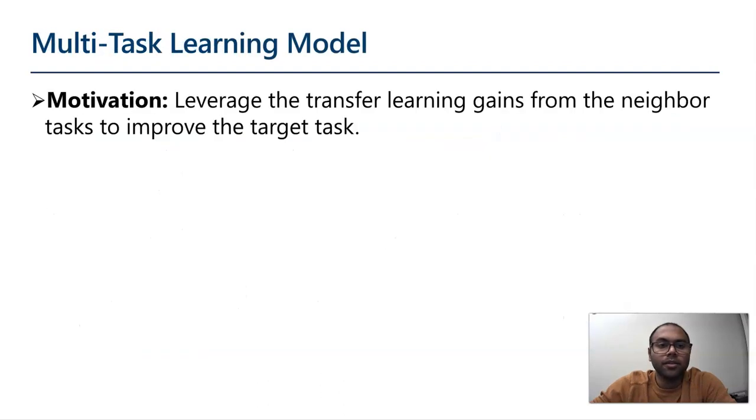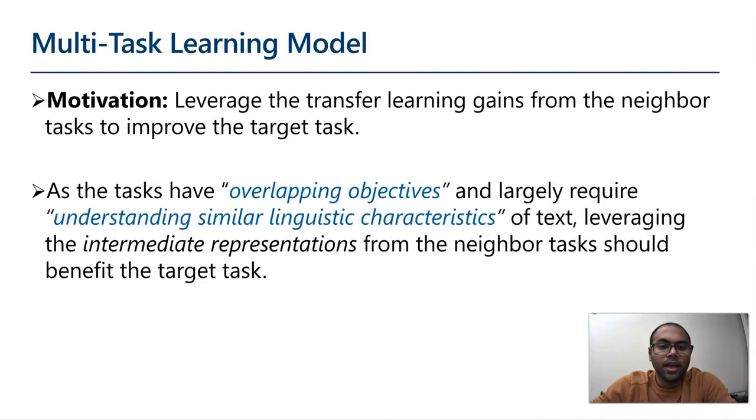In our multitask learning model, we aim to leverage the transfer learning gains from the neighbor tasks to improve the target task. As the tasks have overlapping objectives and largely require understanding similar linguistic characteristics of text, leveraging the intermediate representations from the neighboring tasks should benefit the target task.